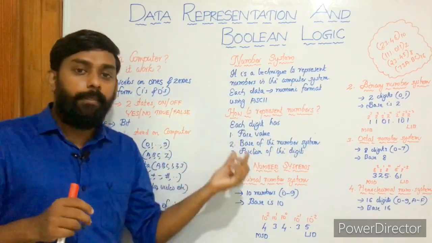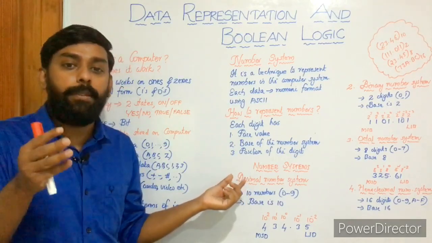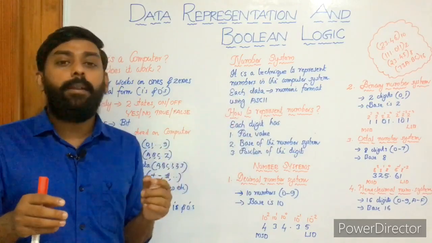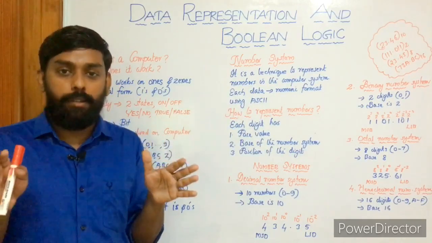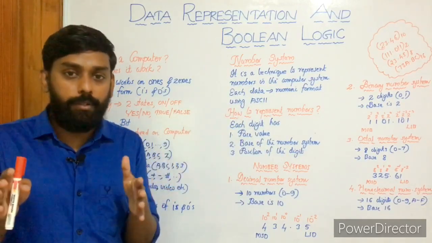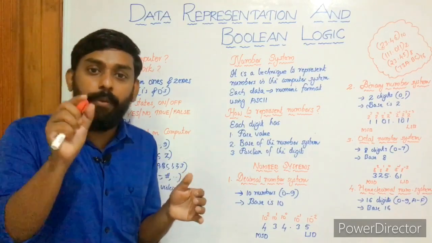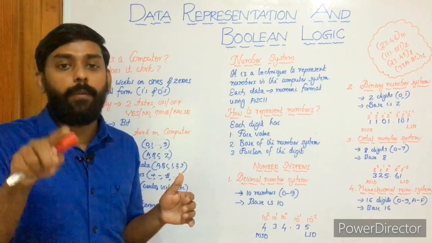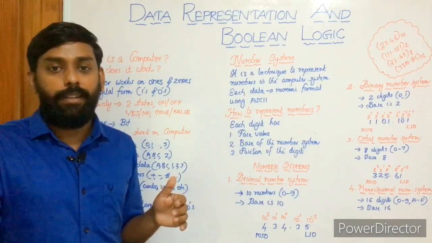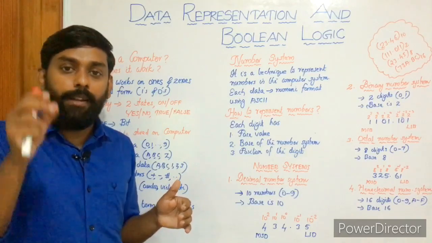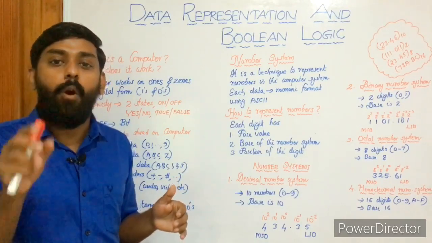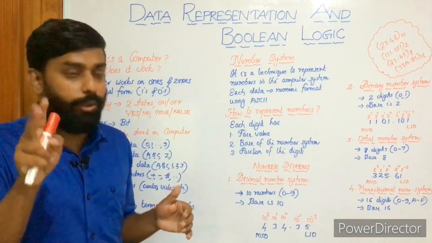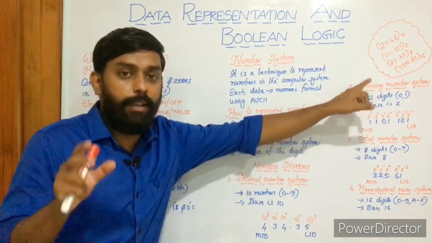You know, this decimal number system is a number system used by human beings for our calculations. But binary number system is a number system used by machines or computers for their manipulations. It consists of two numbers, namely 0 and 1. 0 stands for off state, 1 stands for on state. A computer can identify and understand only two digits, 0 and 1. That's very logical, okay? Yes, it has two digits, namely 0 and 1.